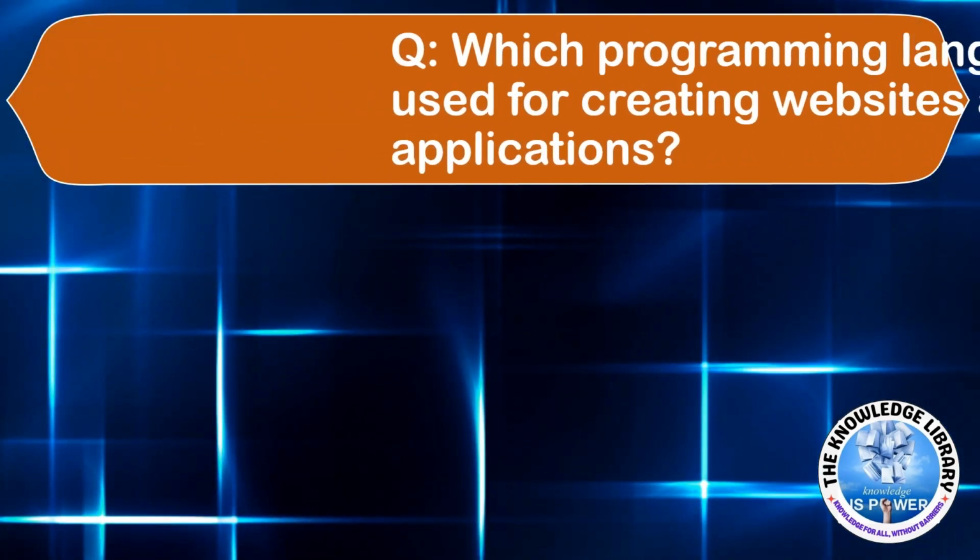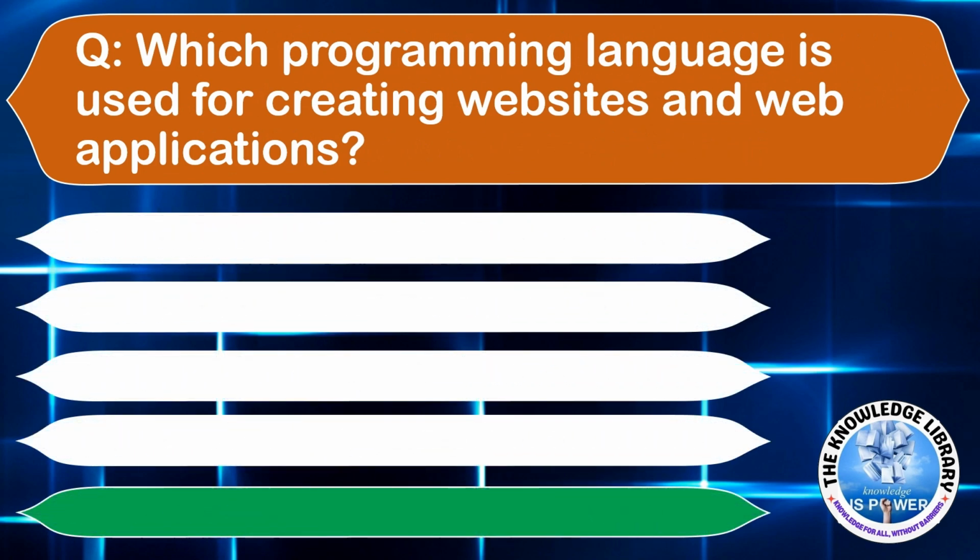Moving to the next question. Which programming language is used for creating websites and web applications? Option A, Java. Option B, Python. Option C, HTML. Or option D, C++. The correct answer is option C.